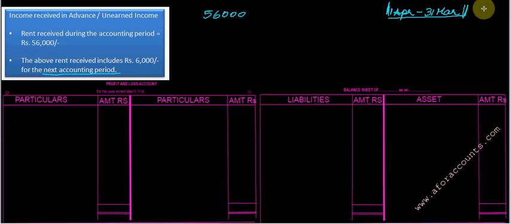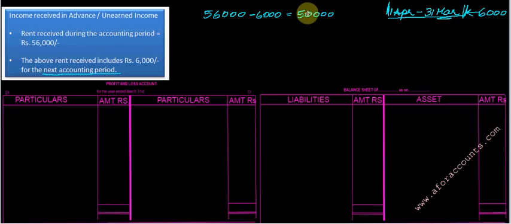So the 6,000 rupees is not for this accounting year. So I have to remove it from here, because then it will not show a true and fair picture. So 56,000 minus 6,000, that is 50,000 only to be recorded.